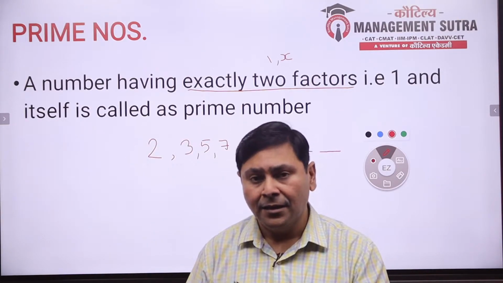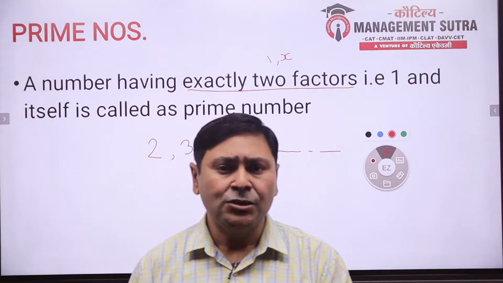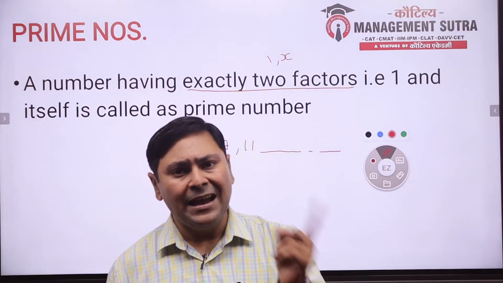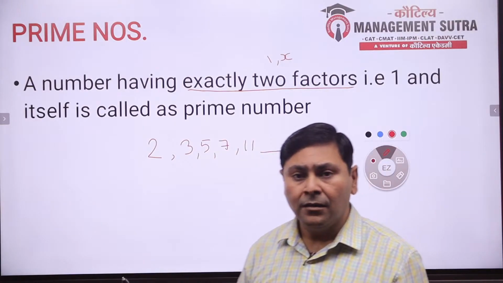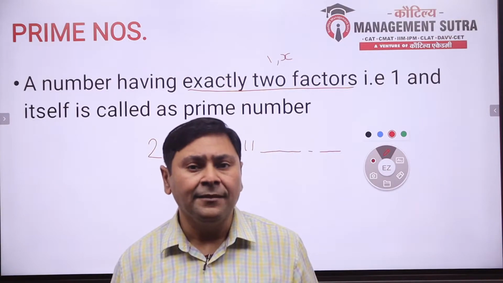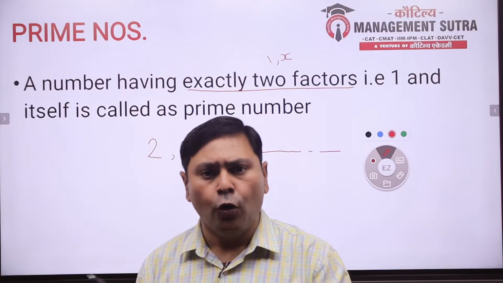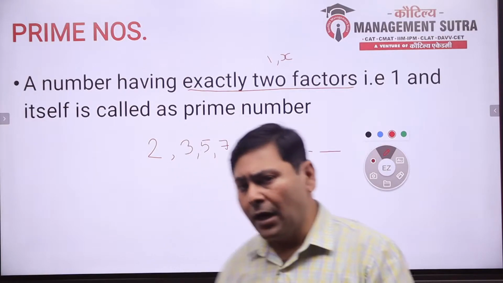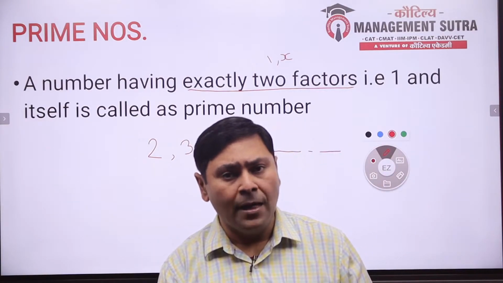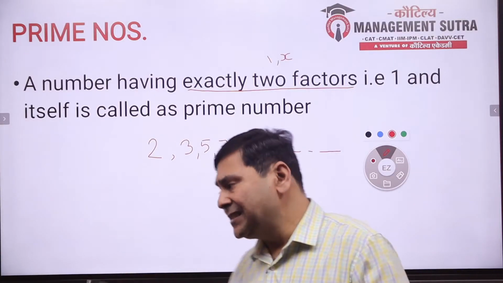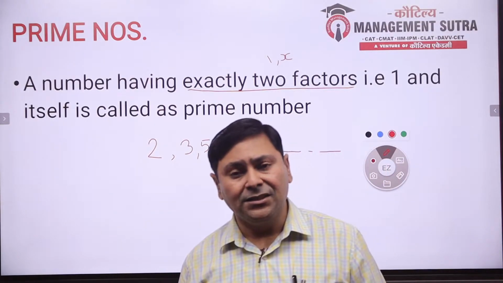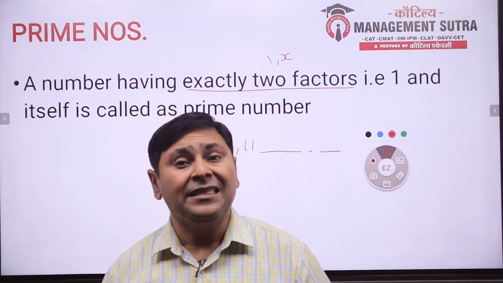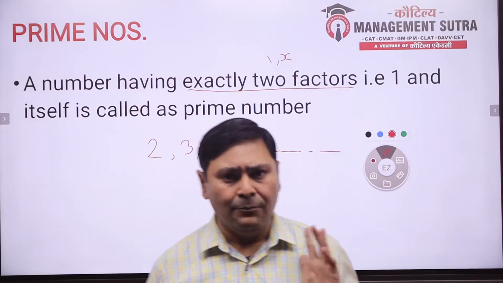Prime number की basic definition है, it has only 2 factors: 1 and the number itself. और 1 के 2 फैक्टर कौन से हैं? 1 सिर्फ 1 से ही डिवाइड होता है. 2 के फैक्टर्स 1 और 2 हैं, 3 के 1 और 3, 11 के 1 और 11. इसीलिए प्राइम नंबर्स स्टार्ट फ्रॉम 2. And mind it, if I ask you how many even prime numbers there are from 1 to 100, even and odd numbers तो आपको पता है.